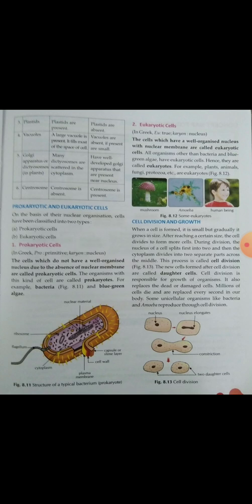Centrosome is absent in the plant cell. Centrosome is present in the animal cell. Okay, I think you all have understood the main differences between the plant cell and the animal cell in this video. After that, I am going to describe prokaryotic and eukaryotic cells.